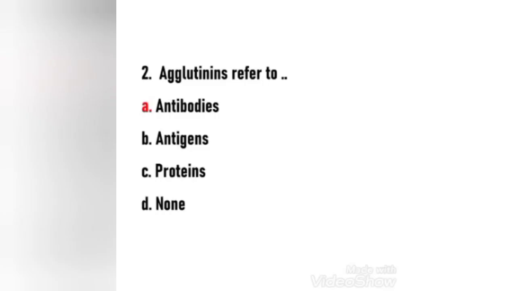Next question. Agglutinins refer to antibodies, antigens, proteins, none. Here the right answer is option A, antibodies. Agglutinins refer to antibodies. An antibody, also known as an immunoglobulin, is a large Y-shaped protein used by the immune system to identify and neutralize foreign objects such as pathogenic bacteria and viruses. The antibody recognizes a unique molecule of the pathogen called an antigen.